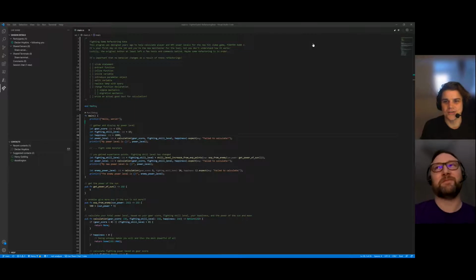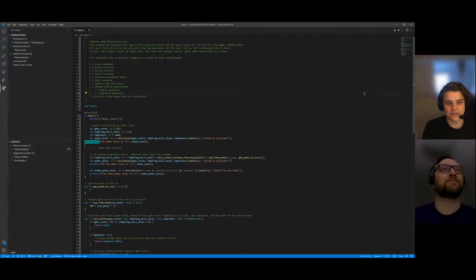Yeah, sure. I threw together this kata just to exercise some of the learnings in this refactoring book that we've been reading. It's mostly a lot of basic refactorings, the first ones introduced in the book, and it's just a simple Rust program that generates some numbers and outputs them, and there's a test suite to go along with it to assist with the refactors. That's the main gist of it. Sweet, and it's a fighting game theme as well, which is kind of fun.